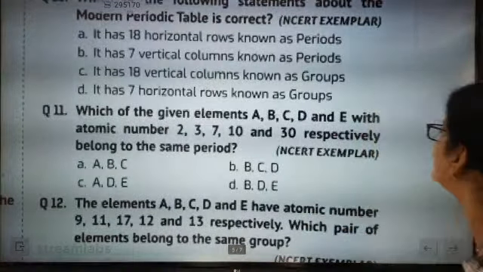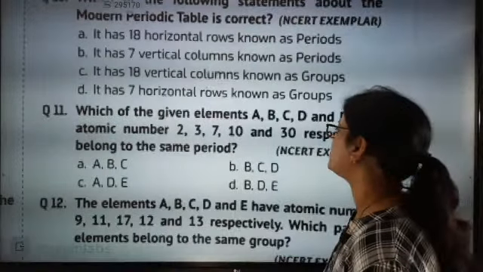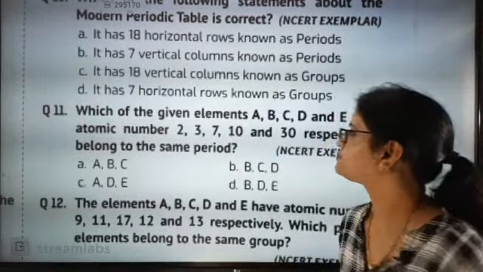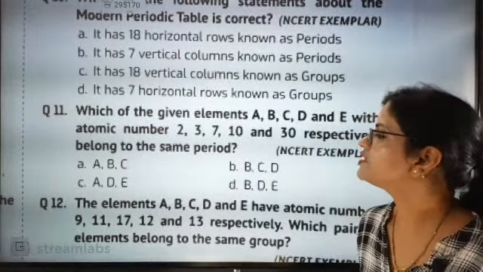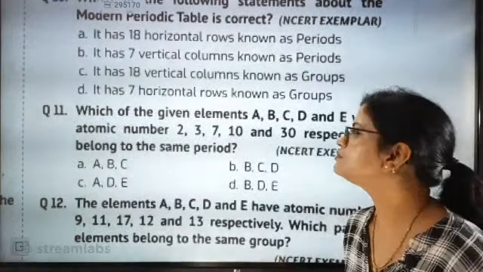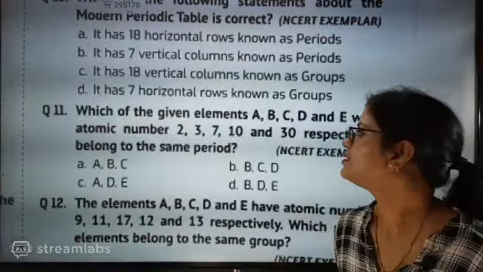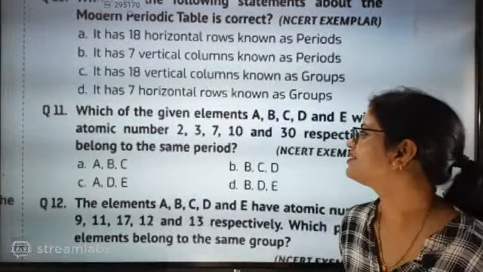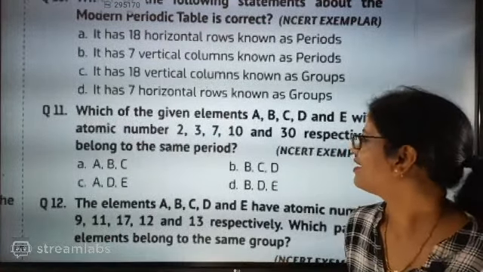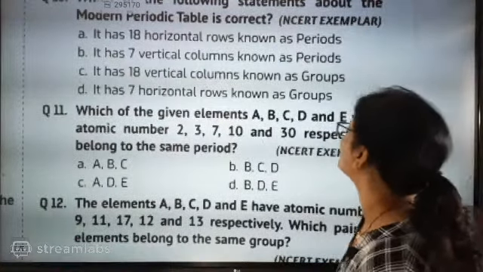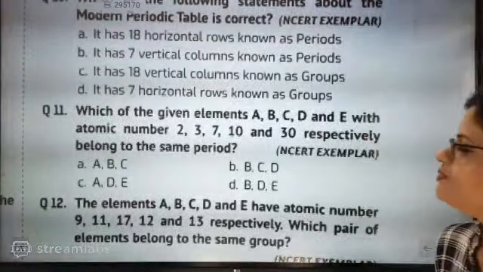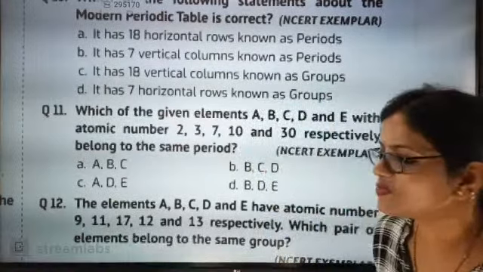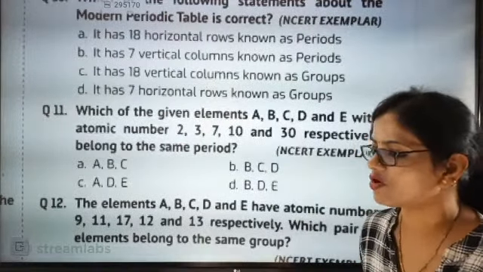Which of the following elements A, B, C, D, E with atomic numbers 2, 3, 7, 10 and 30 respectively belong to the same period? Think about it. The electronic configurations are 2, 2 1, 2 5 and 2 8 2. Which one belongs to the same period? I'm talking about period. A, D, E belong to the same period.